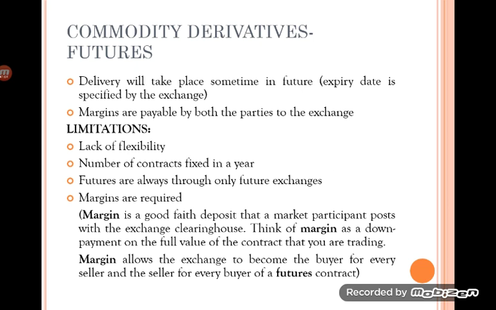So it is more standardized and more controlled. It may even be considered more rigid, and that is one of the limitations of futures.